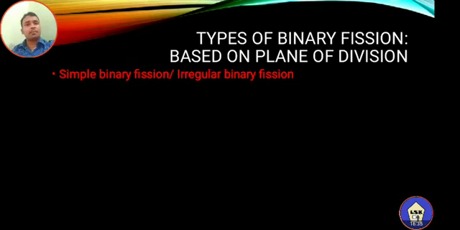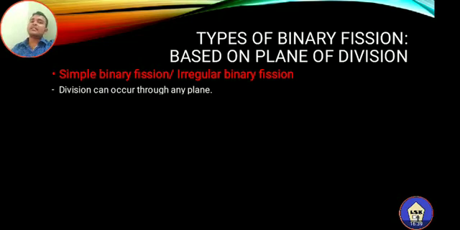So what is this simple binary fission or irregular binary fission? In this case, the division can occur through any plane. There is no specific plane for the division or binary fission. The division can occur through any plane. Example, amoeba. So this is the simple or irregular binary fission. Amoeba is the example for this.